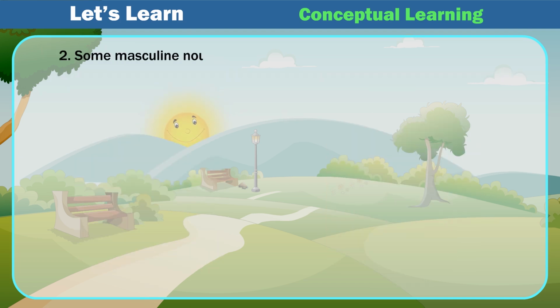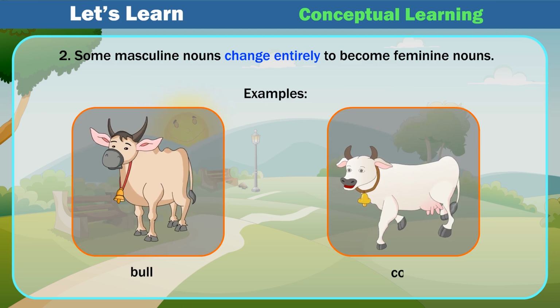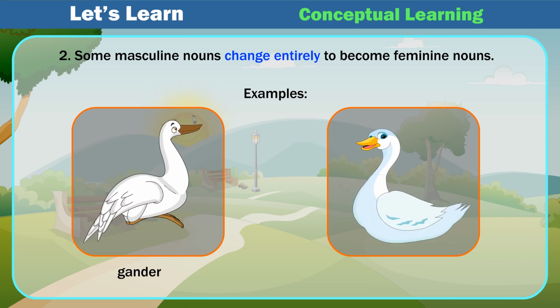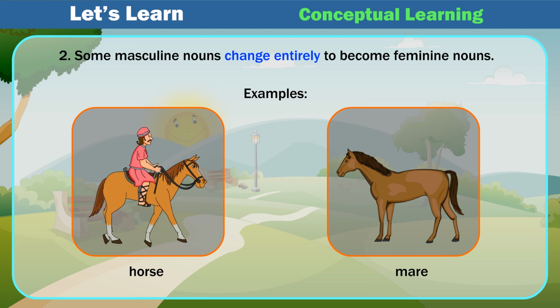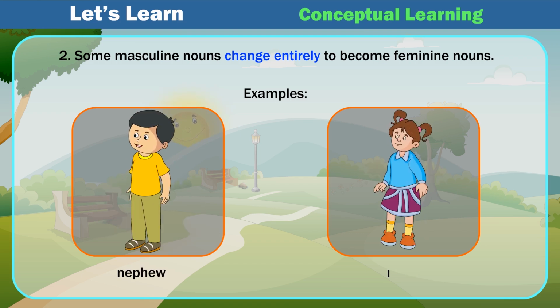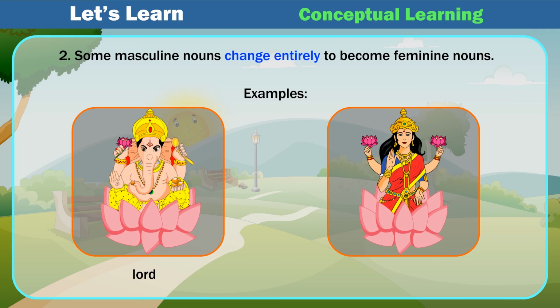2. Some masculine nouns change entirely to become feminine nouns. Examples: bull, cow; fox, vixen; gander, goose; horse, mare; monk, nun; nephew, niece; stag, hind; lord, lady.